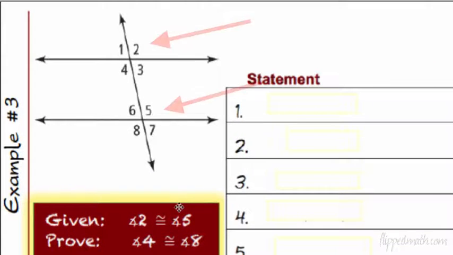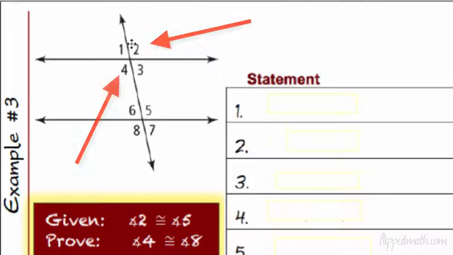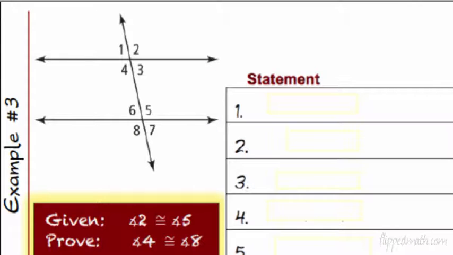They give you that 2 is congruent to 5. Those are called corresponding angles. Corresponding angles are congruent. We know that. But that's given. They want us to prove that 4 is congruent to 8. So here's how I would do it. I would say 2 is vertical with 4, so 2 and 4 are congruent, and 5 is congruent to 8. And then using substitution, I would get 4 congruent to 8. So if you haven't already, pause the video, write it out, and we will continue.